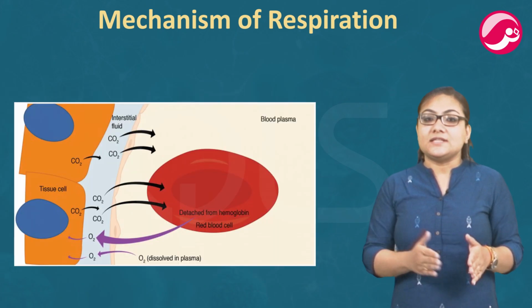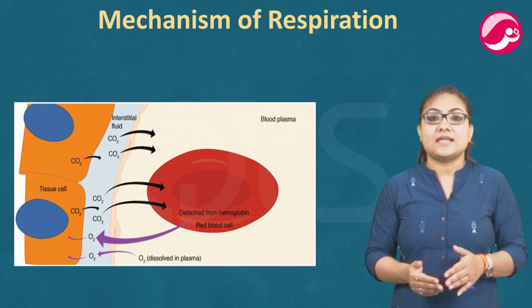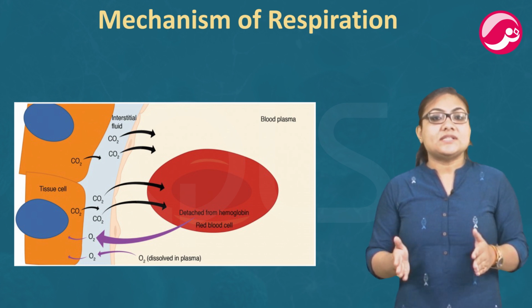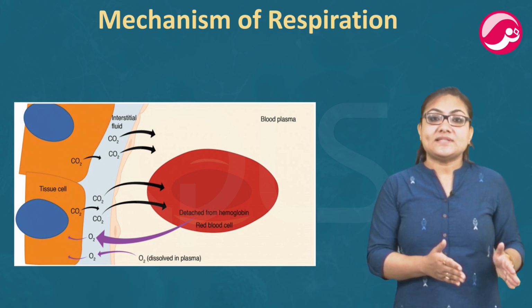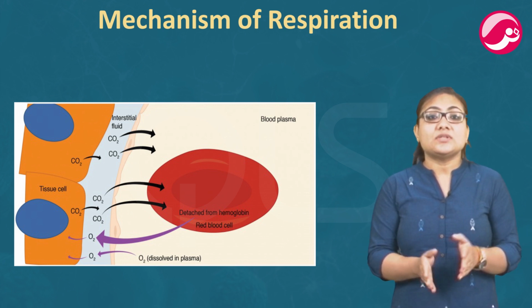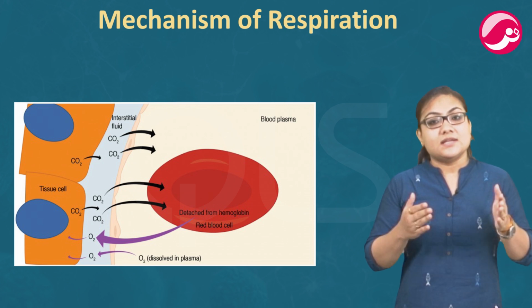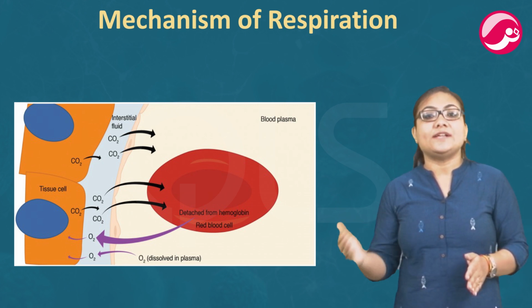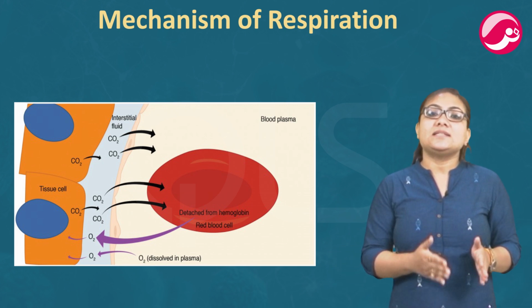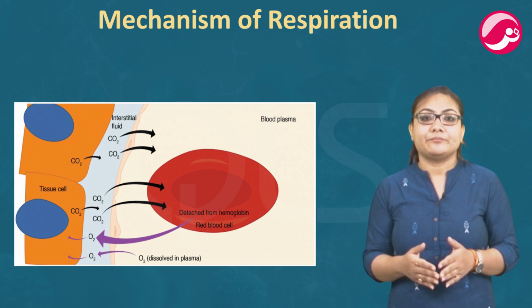As the blood passes through the tissues of the body, the oxygen present in it diffuses into the cells. The oxygen combines with the digested food present in the cell to release energy. Carbon dioxide gas is produced as a waste product during respiration in the cells of the body tissues. This carbon dioxide diffuses into the blood. Blood carries the carbon dioxide back to the lungs where it diffuses into the alveoli.